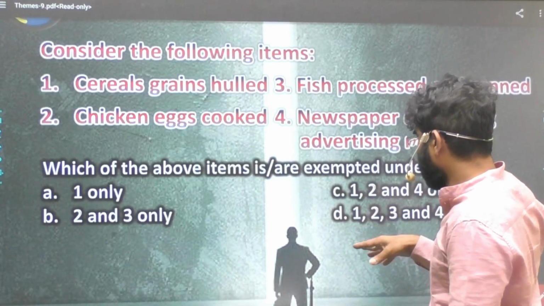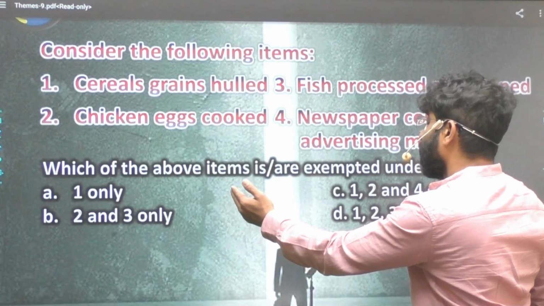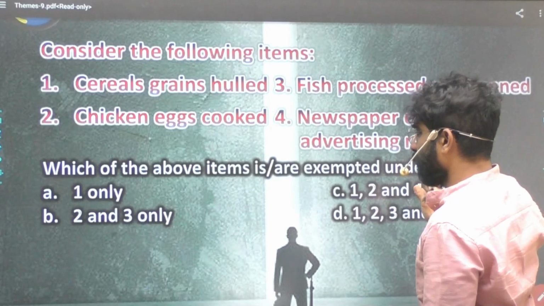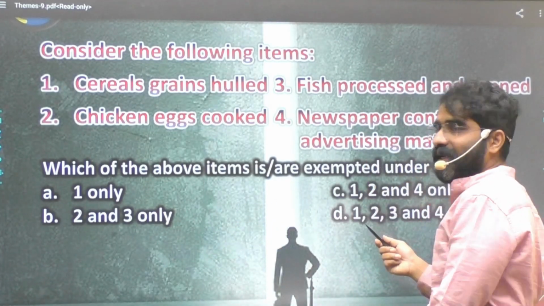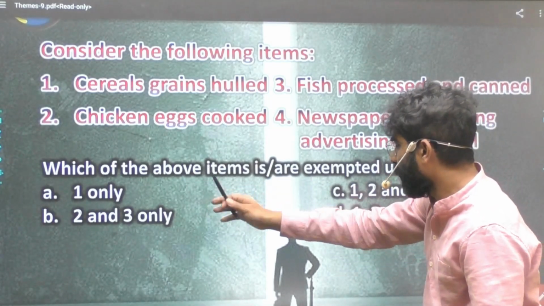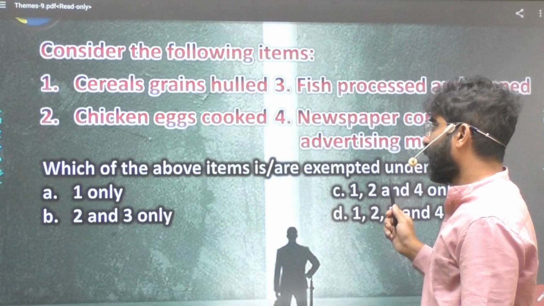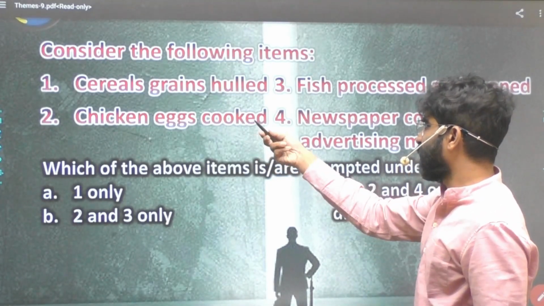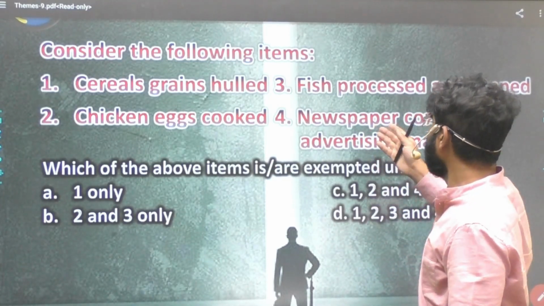So if 3 has to be there, then automatically my answer should not be something like exempted. So 3 cannot be exempted, so wherever there is 3, I have to remove that. So B has to be removed and D also has to be removed because 3 is there. Okay, then it should be either A or C. That is how we go ahead with this. Then cereal grains, something like a basic entity. Then 2, chicken eggs cooked, looks like a basic entity. And then newspaper.